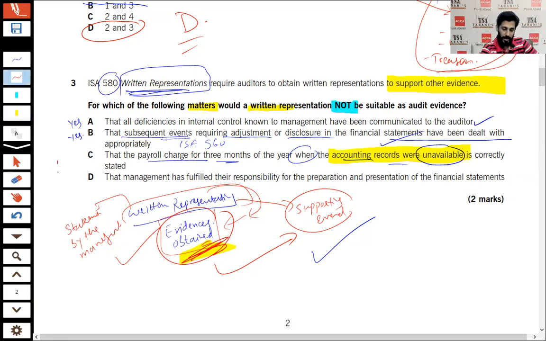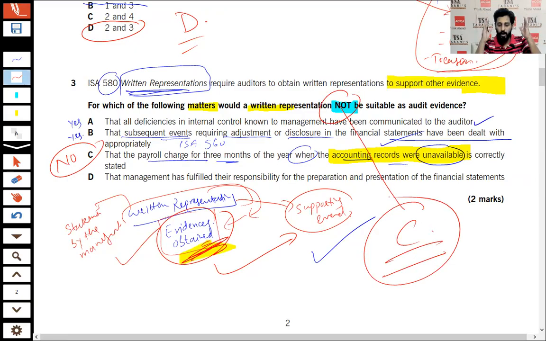So that means here we will not be taking, and our answer is option C, because it's asking which of the following is not a suitable situation as audit evidence for the written representation. And number D, that management has fulfilled their responsibilities. Yes, basically written representation is the confirmation that management had done its responsibilities.